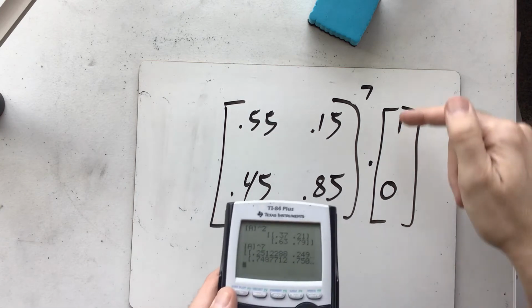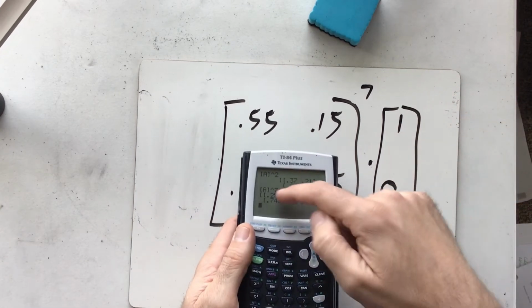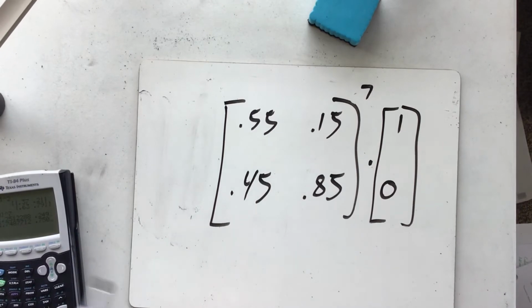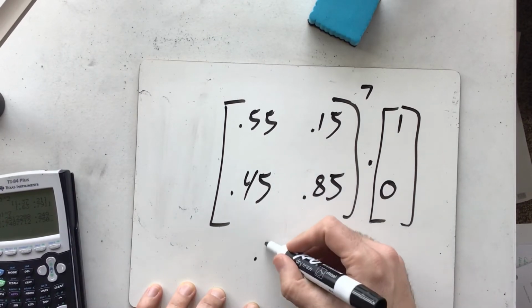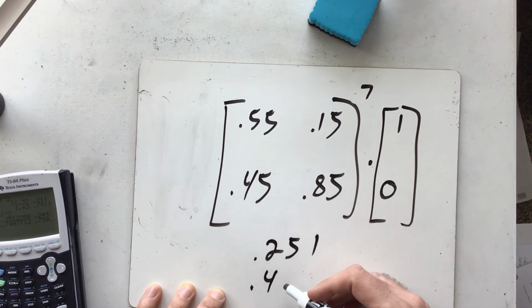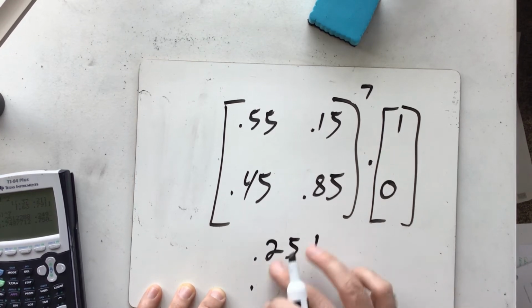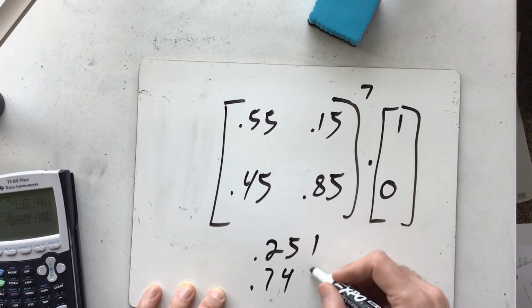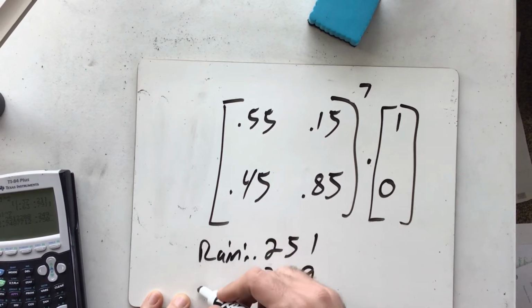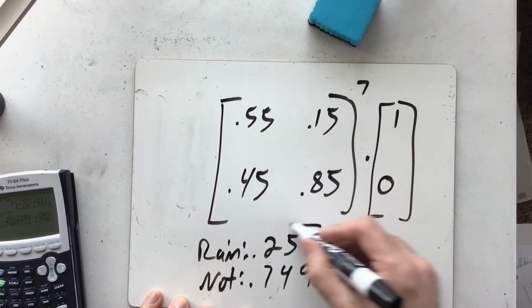What you'll notice is if I multiply it by 0, 1, it's just going to be that first column. It's going to tell us all of my likelihoods. So it ends up that 0.251 and 0.749 are going to be my probabilities. So this is my probability of rain, and this is my probability of not.